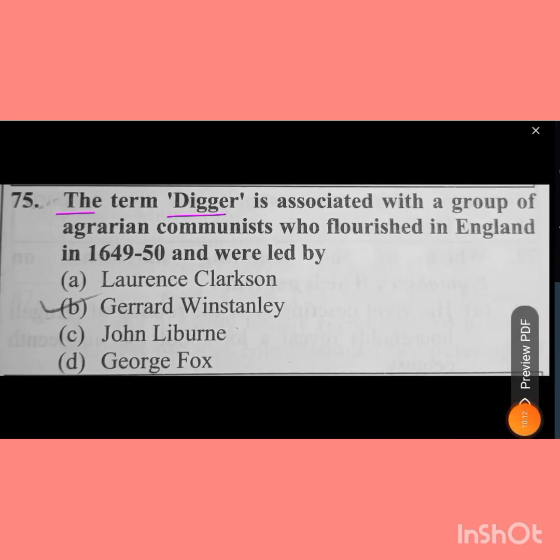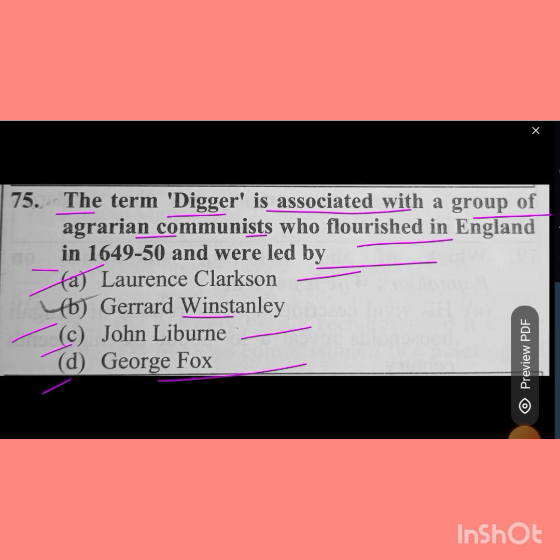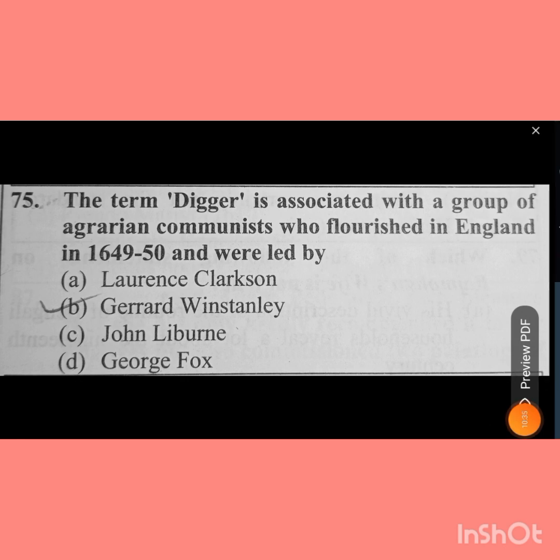Now, question number 75. The term Digger is associated with a group of agrarian communists who flourished in England in 1649 and 50 and were led by option A, Lawrence Clarkson; option B, Gerrard Winstanley; option C, John Lilburne; option D, George Fox. So the answer to this question will be option B, Gerrard Winstanley.